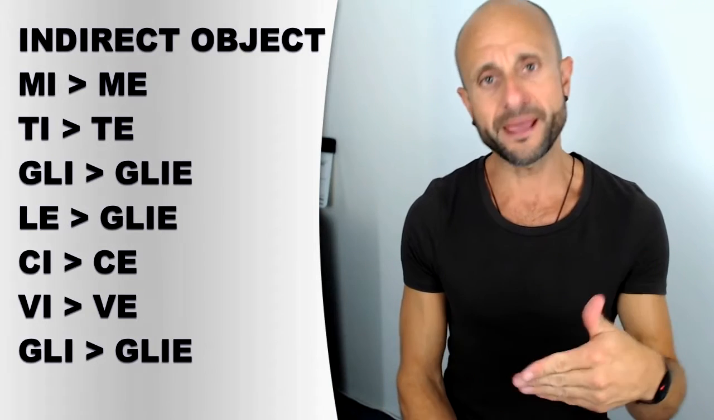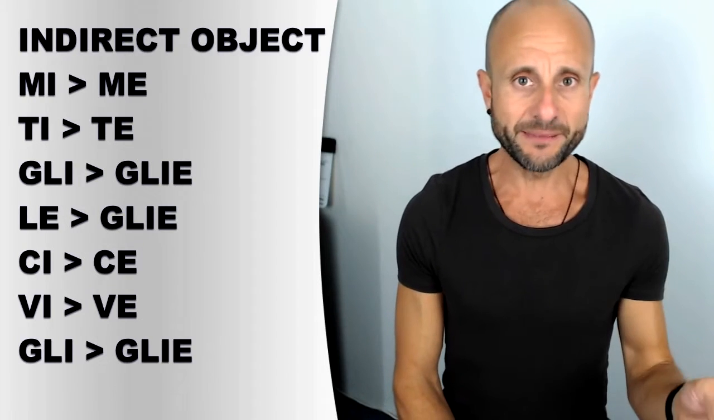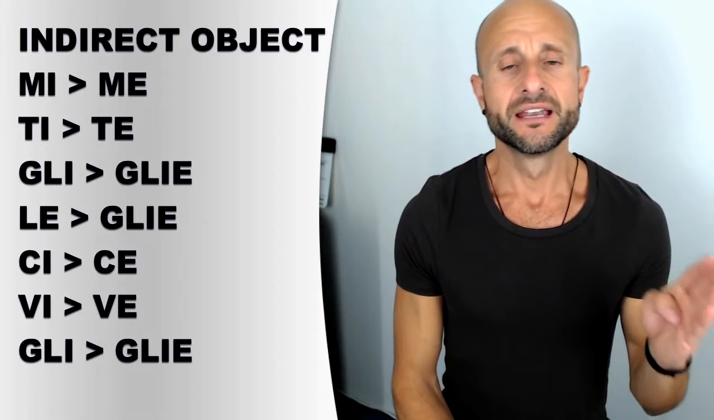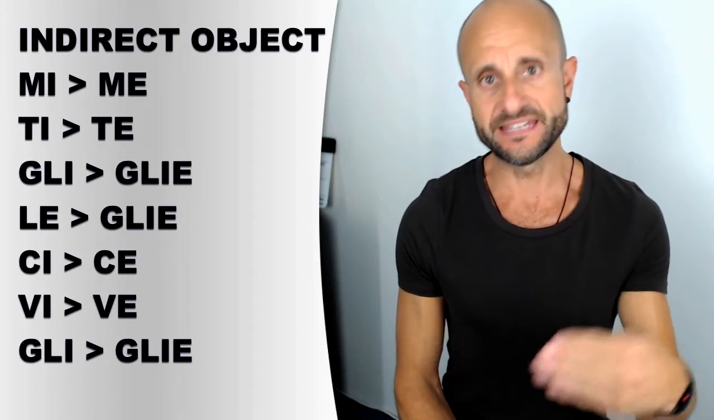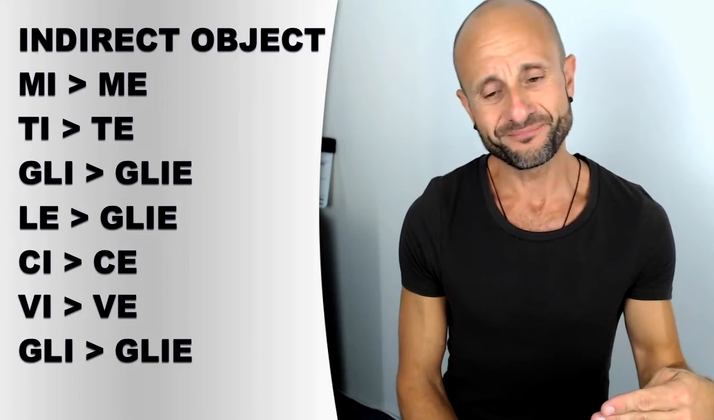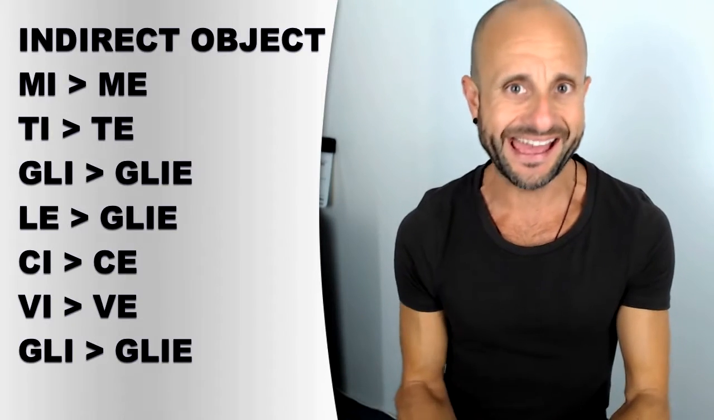So that's the chart of what happens, for example, to indirect object pronouns. The mi, meaning to me, becomes me. Ti, meaning to you, becomes te. Gli, meaning to him, becomes glie. Le, meaning to her, becomes glie as well. Ci, meaning to us, becomes ce. Vi, meaning to you guys, becomes ve. And gli, meaning to them, becomes glie again.